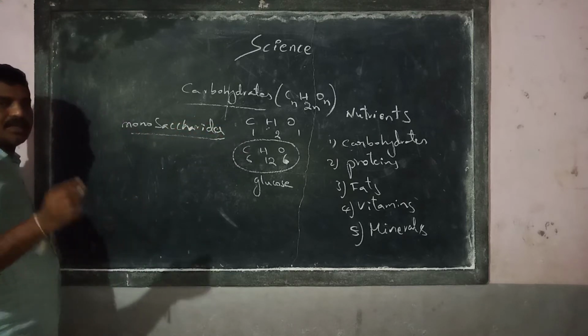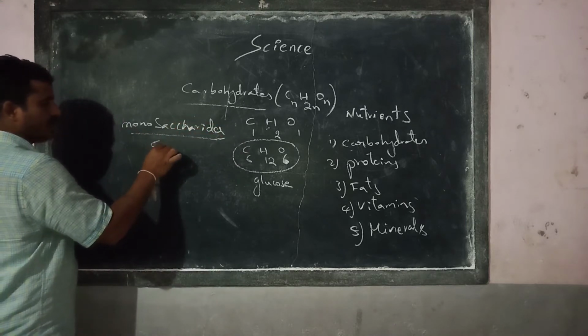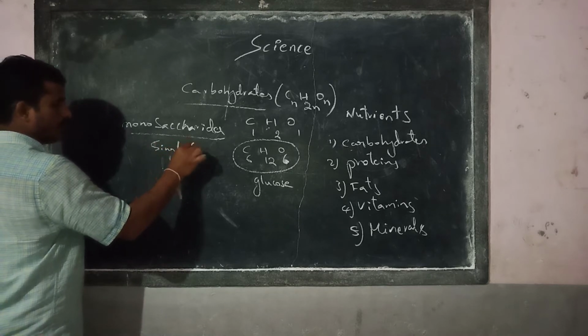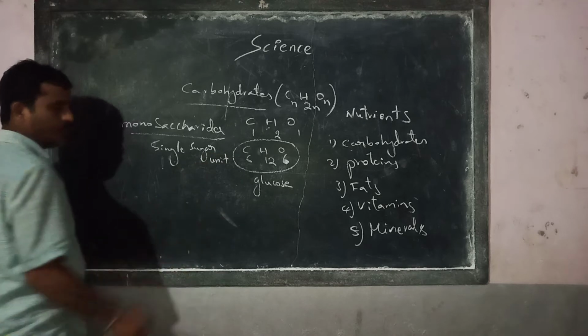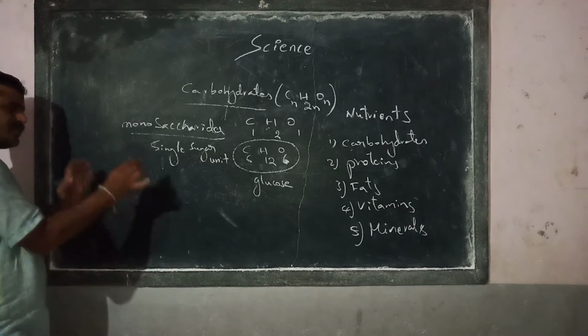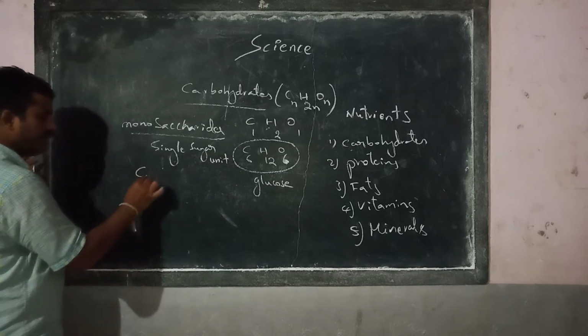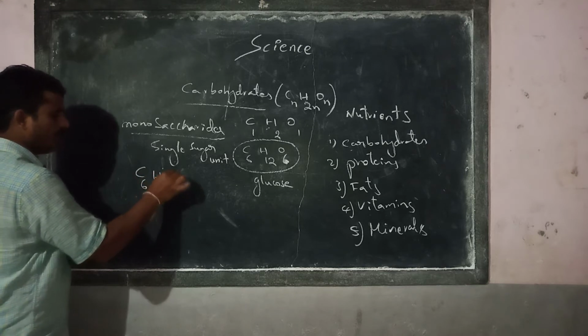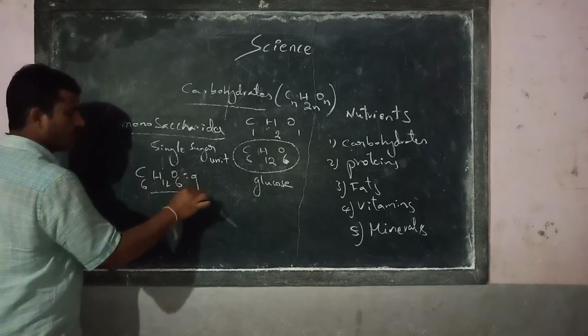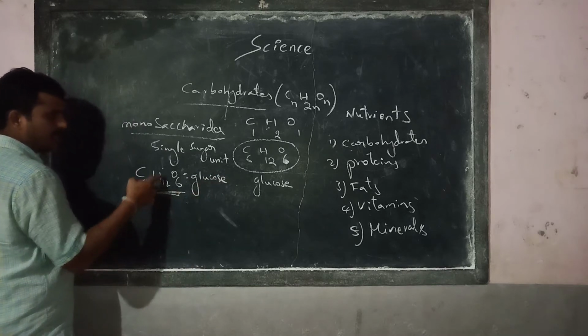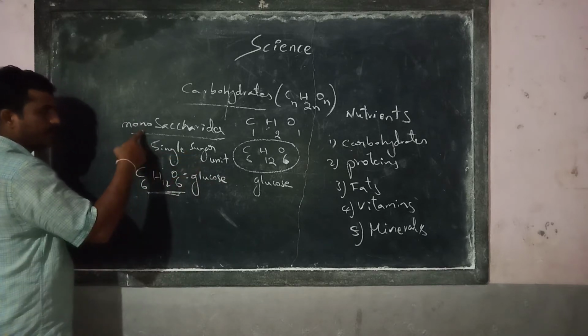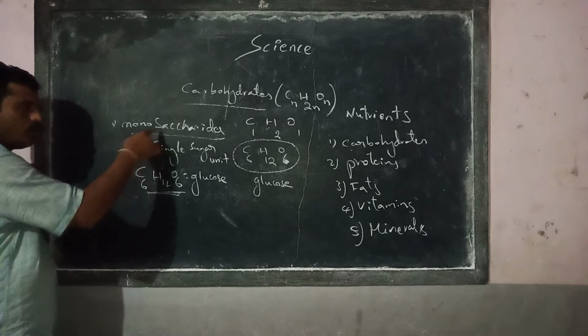Monosaccharides are made of a single sugar unit. Just a single sugar unit. For example, if you take C6H12O6, this is glucose. This one is a single sugar unit. It is a monosaccharide.